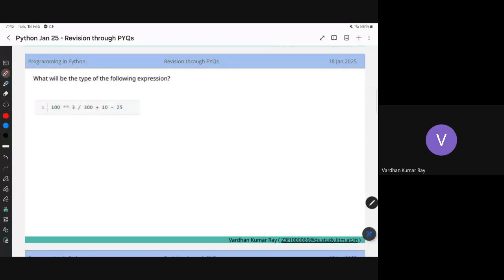This is again a similar arithmetic expression you have got. So either it is int or float, right? We know it is either of these. Float. Oh, sorry.